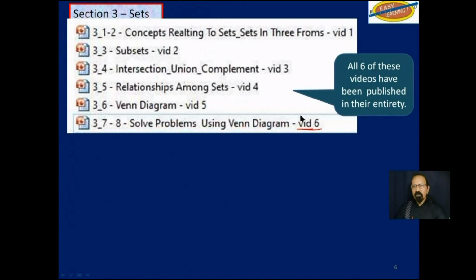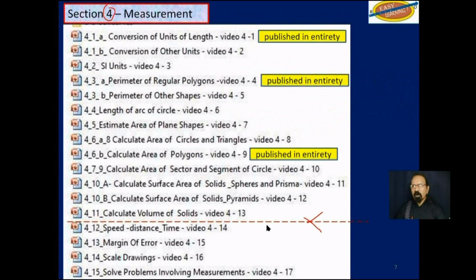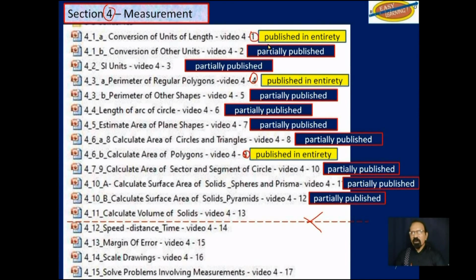All 6 videos from section 3 have been published in their entirety on YouTube. We are now at section 4 at this point here. So far, these 3 have been published in their entirety on YouTube, and these others have only been partially published, including this one here, video 13.